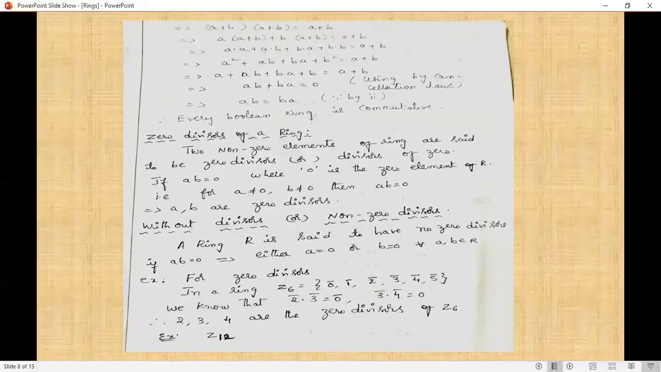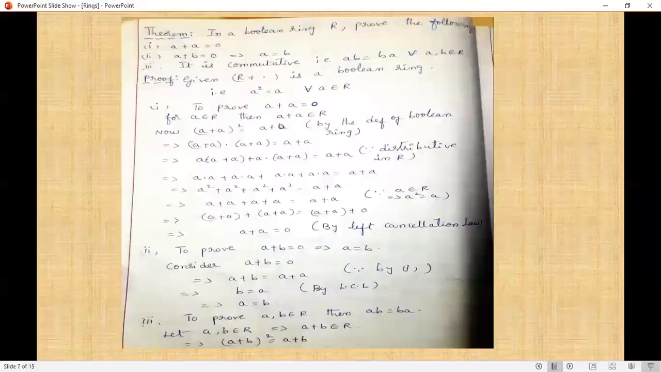What we have discussed, we are using these properties in the remaining problems and theorems. If R is a Boolean ring, A + A = 0. The second one is A + B = 0 implies A = B. And the last one is that R is commutative if it is a Boolean ring.